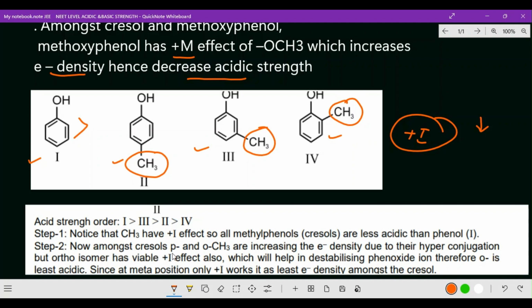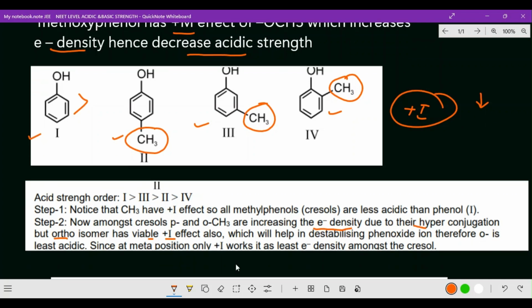Among para-cresol and ortho-cresol, the electron density increases due to hyperconjugation, but the ortho isomer has a more viable plus I effect also, which destabilizes the phenoxide ion. Therefore, ortho is least acidic. The meta position has a plus I effect, and para is the hyperconjugation effect.